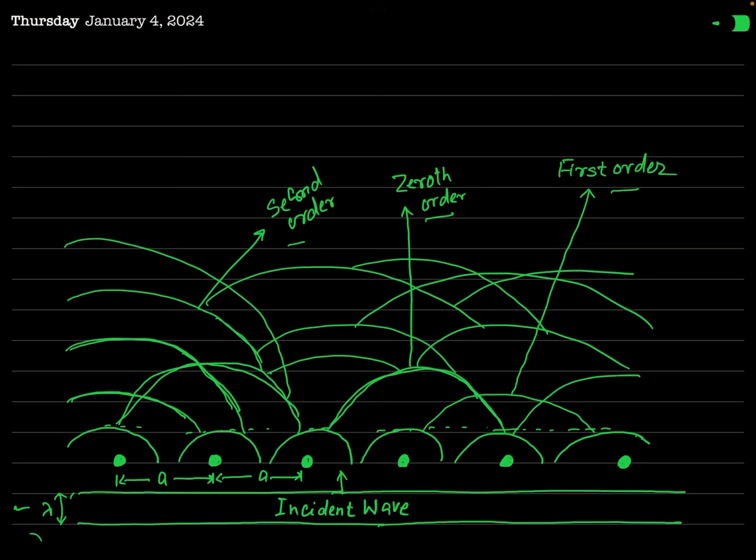So you can say in general that the reinforcement or superposition of these wavefronts takes place in different directions, not only in a direction perpendicular to the row of atoms, but also in other directions. Actually, these directions correspond to different orders of X-ray diffraction. As I have shown in this figure, zeroth order diffraction, first order diffraction, second order diffraction, there may be third order, fourth order, and so on. Okay.